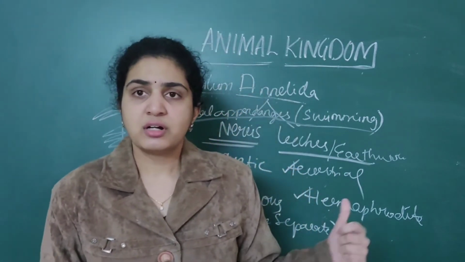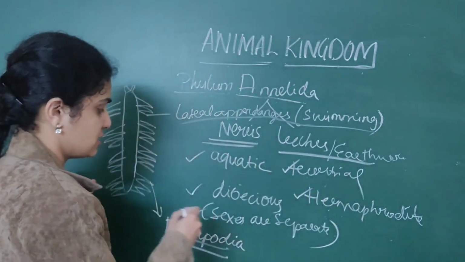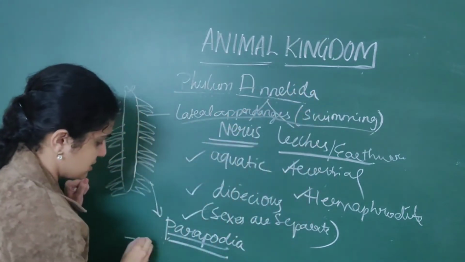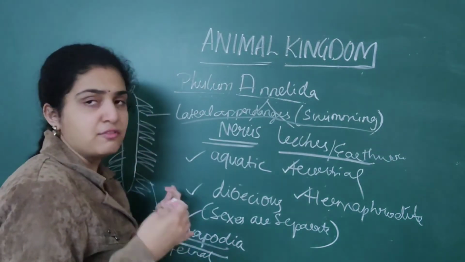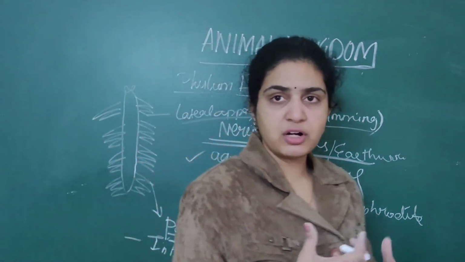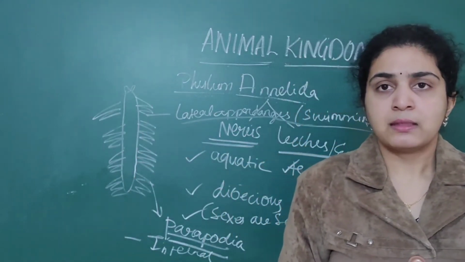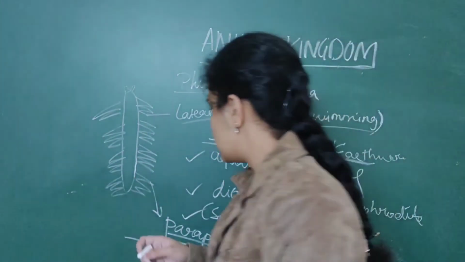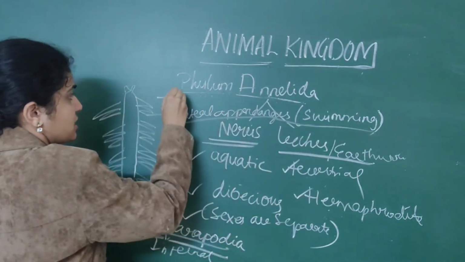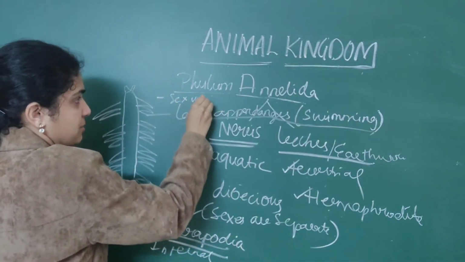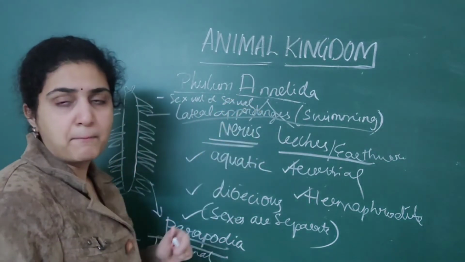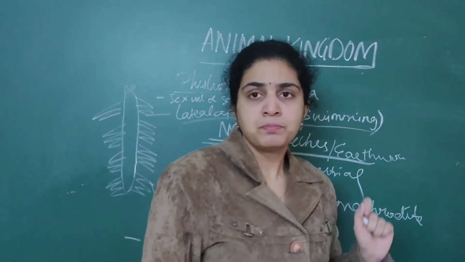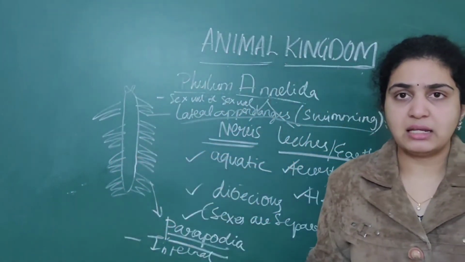Then fertilization. When it comes to fertilization, it is internal fertilization. That is, within the body of the organism only fertilization will take place. Next, reproduction is sexual or asexual. So these are the main important points that we have done about the phylum Annelida.